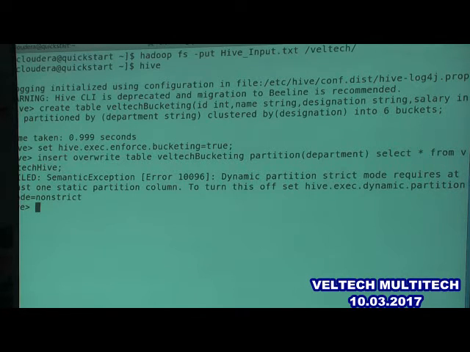Set hive.exec.dynamic.partition is equal to true. I opened a new tab now. When you open a new tab, you have to set the properties again, because if the old tab has already reached the last line, it's not visible for you. That's why I opened a new tab. Whenever I open a new tab, I have to give the properties again.